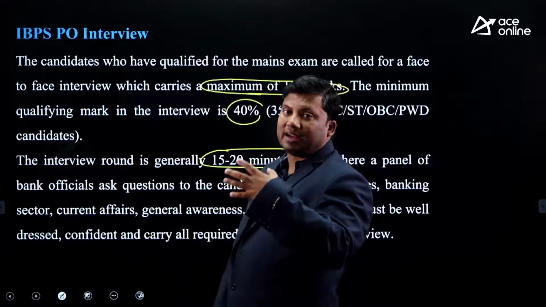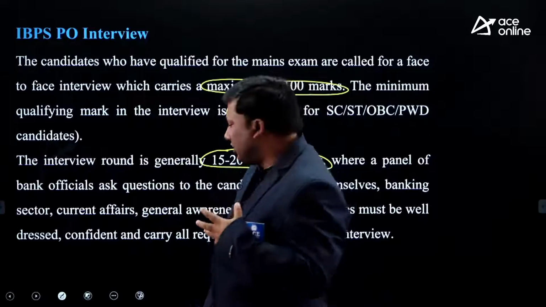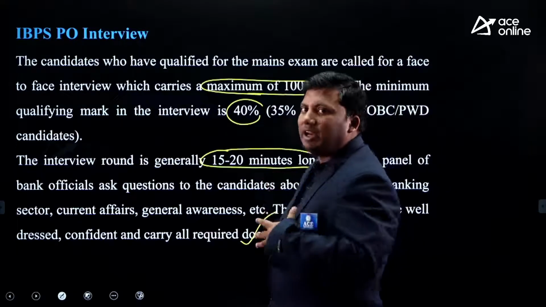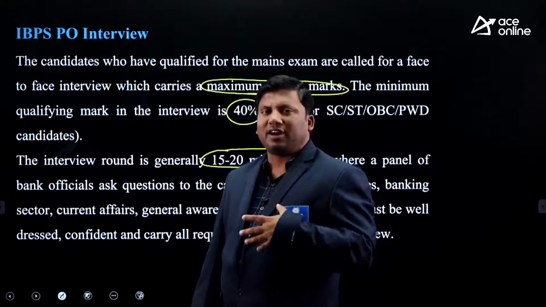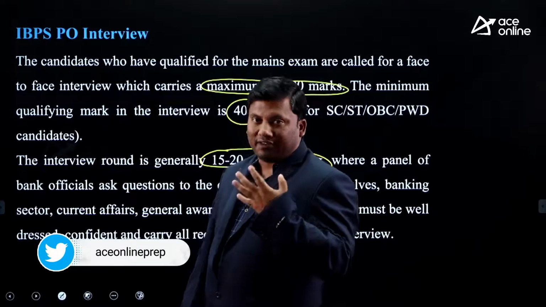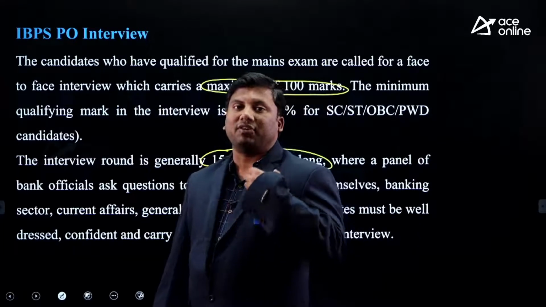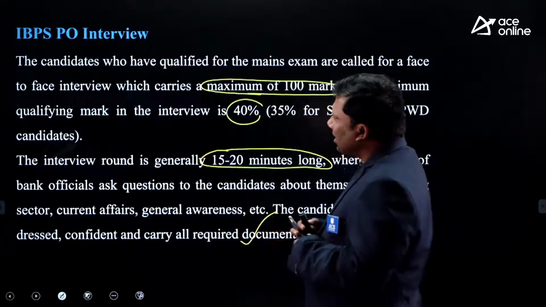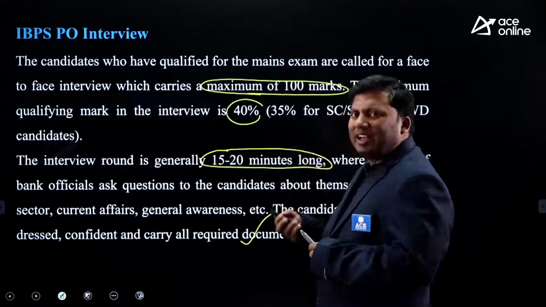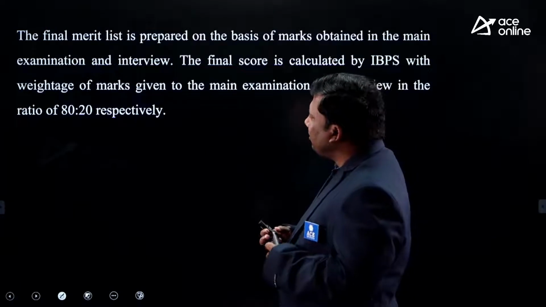Why do they want to be a banker? They ask some questions to check whether he or she can be a strong candidate as a banker. Your image management is very important, not only for an interview, but in your day-to-day life. You need to be well-dressed, you are expected to be confident, and you are expected to answer the questions with a lot of respectfulness and politeness. I hope it is clear. So the minimum qualifying mark is 40% in the interview. For category students, there is always an extra relaxation. Interview duration will be 15 to 20 minutes.